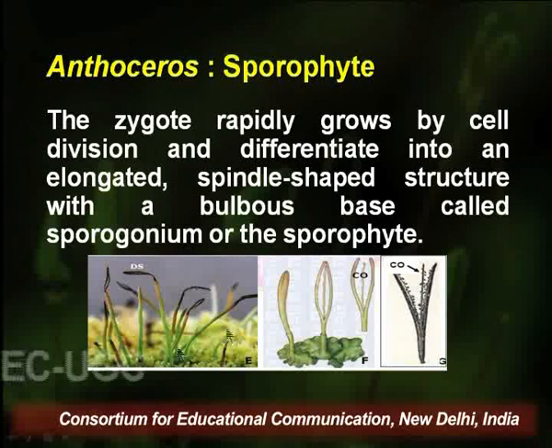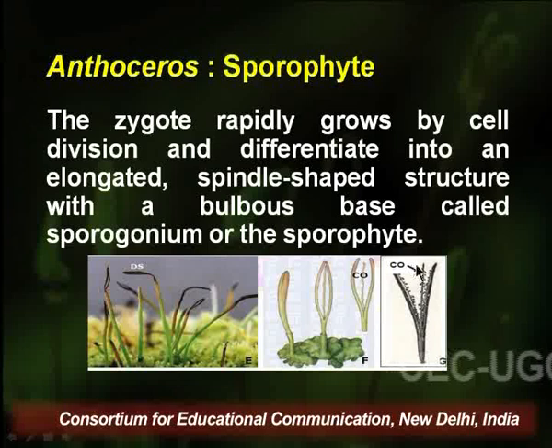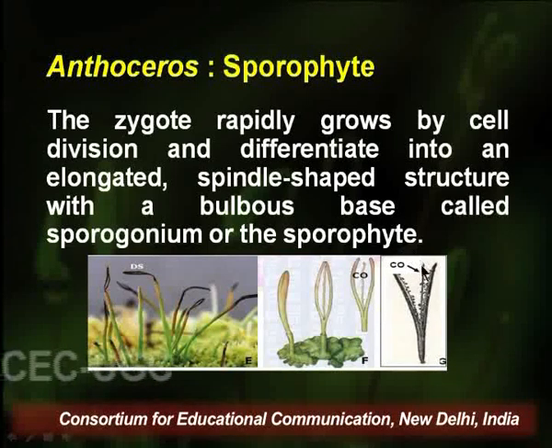Here are some pictures and diagrammatic representations of sporophytes. The sporophytes split open longitudinally to release their spores, and inside the sporophyte lies a 16-cell-long columella.